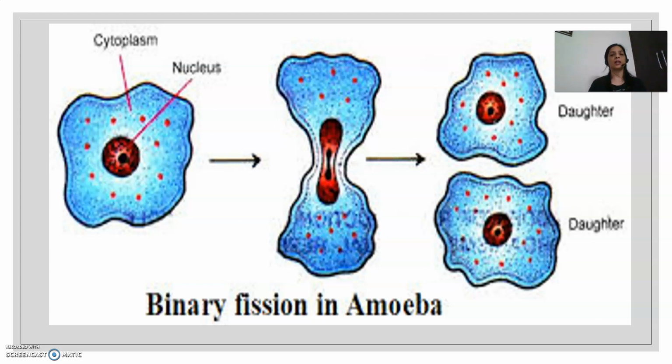First of all, we are going to start with the process of binary fission in amoeba. Binary fission, as the name indicates, binary stands for two and fission means breakdown. So it is the process of formation of two new cells by one cell of amoeba. So one cell of amoeba breaks down into two new daughter cells. Now these are called as daughter, not son, for the sake of ease, so that you can understand that these are kind of cells which will further give rise to new individuals.